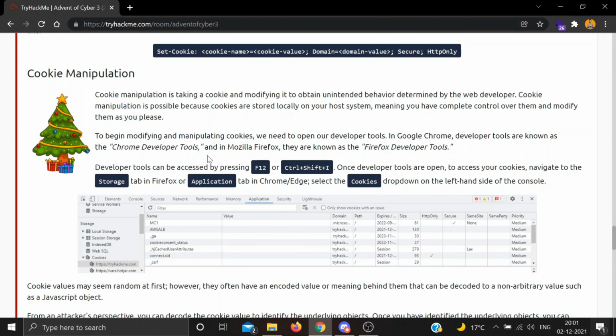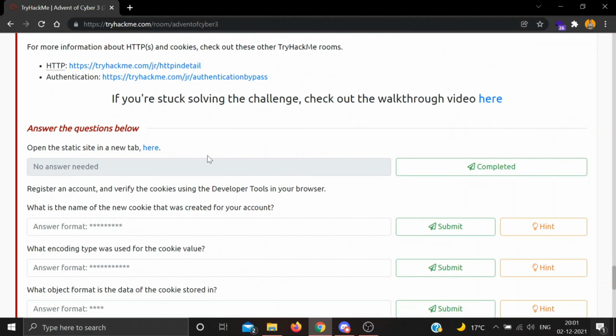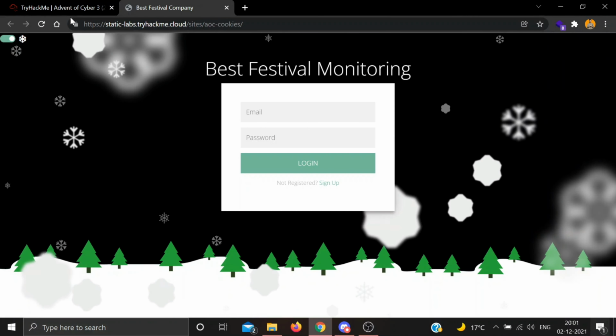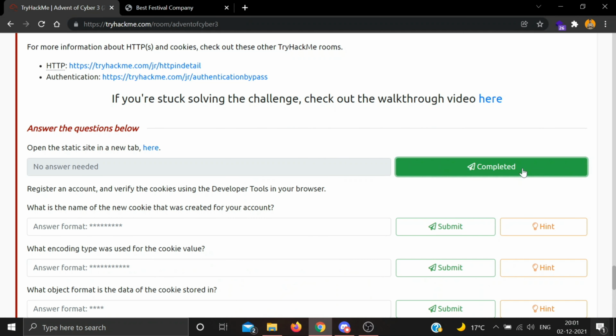Okay, let's go to our question part. So first is open the static site in the new tab here. Okay, so again we are given a static site. Okay, we are done with first task.